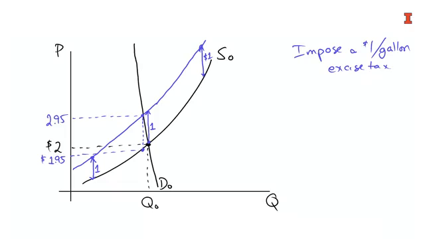And because of that steep demand curve, you see that in fact the vast majority of the gasoline tax is passed right on to the consumer. The vast majority, in this free market equilibrium, the way the market determines price, given the responsiveness to price from the demand curve versus the supply curve, price is going to go up quite a bit. And in this case, the incidence of taxation would be 95 cents on consumers, and on firms, the incidence would be 5 cents. This difference between the previous picture and this one is because of the shape of the demand curve.